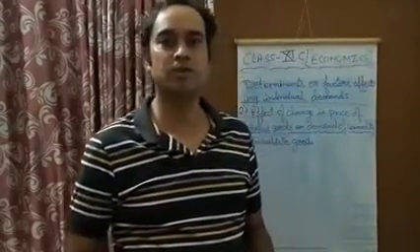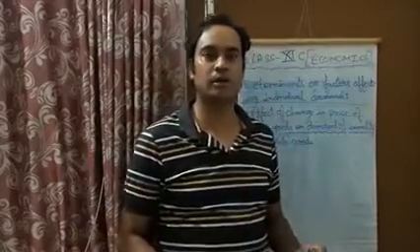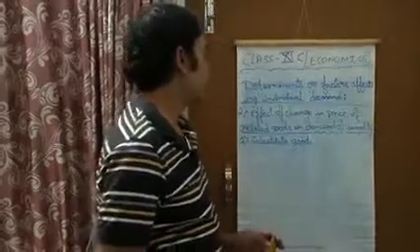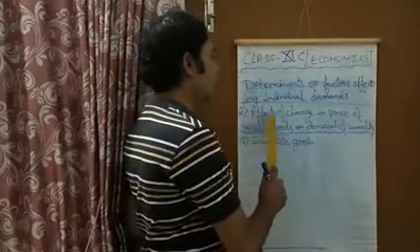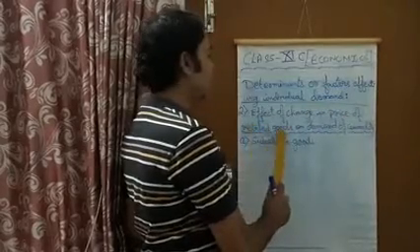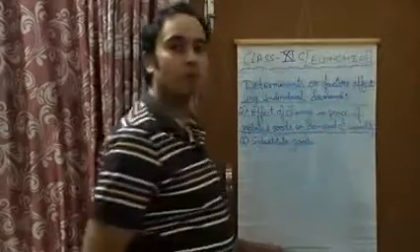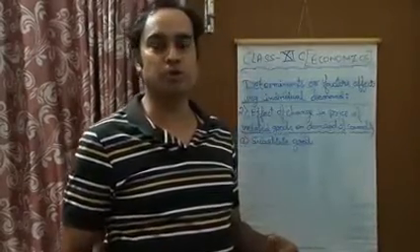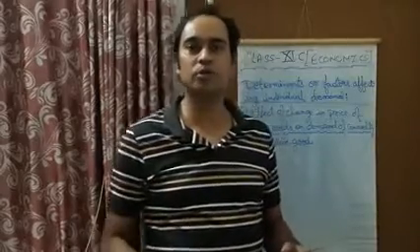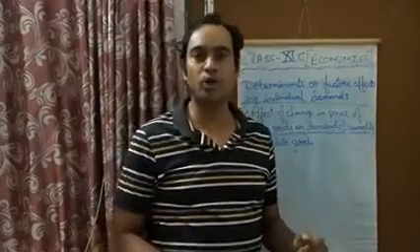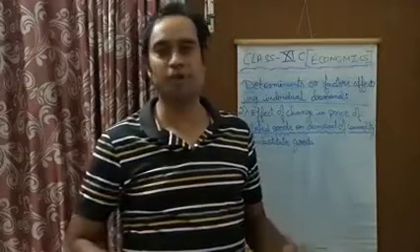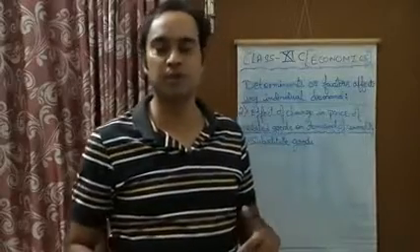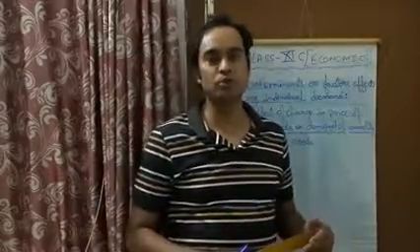Now we will study the second determinant, the other factor which is responsible for changing the demand of a consumer: the effect of a change in the price of related goods on the demand of a commodity. Due to a change in the price of related goods, the demand for a particular commodity is going to rise or fall. How does this happen? We will see this. Related goods are those goods which are